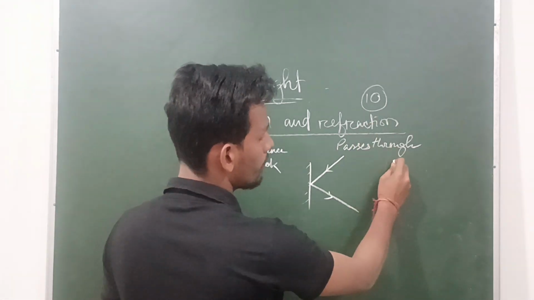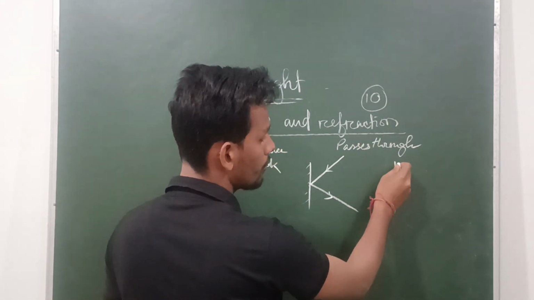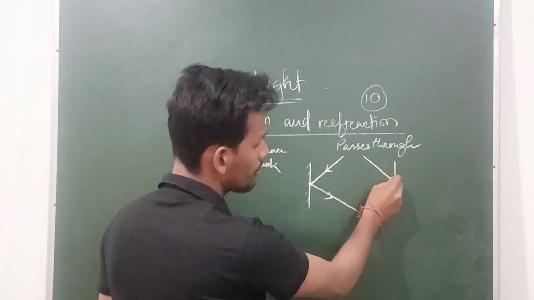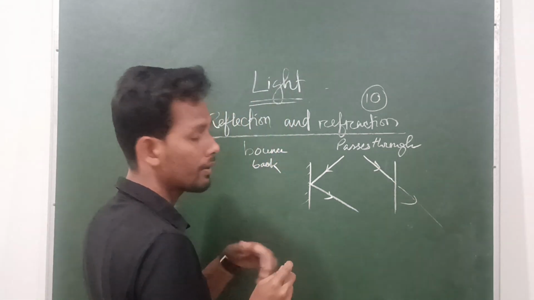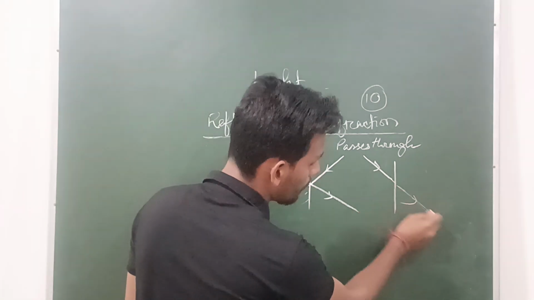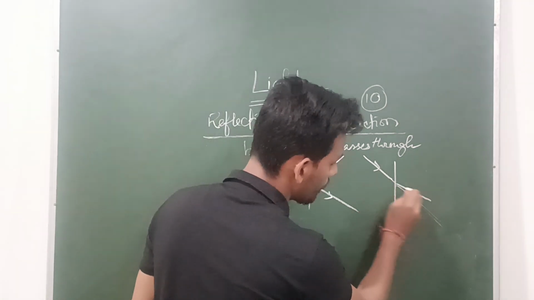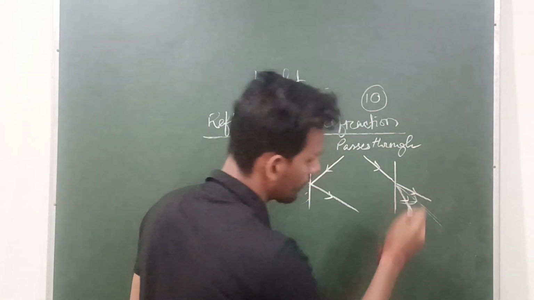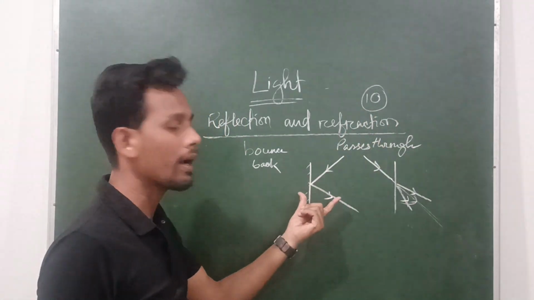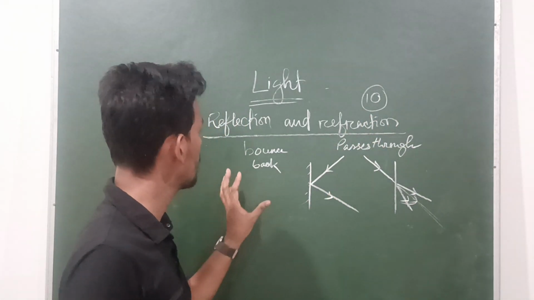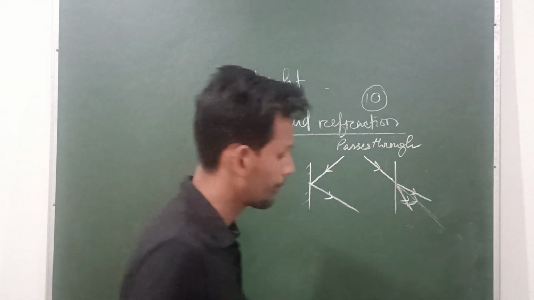The refraction phenomenon is, suppose this is a surface, if light falls on this surface, it will pass through the surface. But remember, later I will explain it, it will not move by the same path, it will move like this. This phenomenon is called refraction, and the bouncing back of light is the phenomenon which is called reflection.